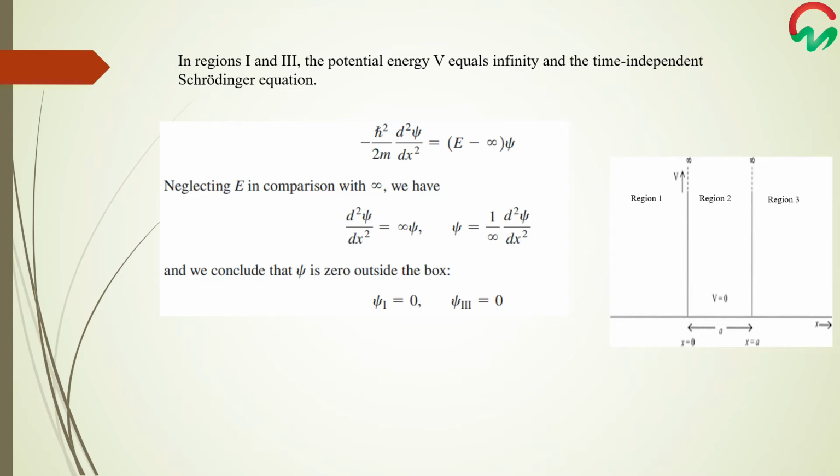So by putting potential energy equals to infinity in the time independent Schrödinger wave equation, we neglect E in comparison with infinity. So by rearranging, this equation becomes psi equals to 1 over infinity d square psi over dx square. As you know that 1 over infinity is equal to 0, so psi is 0 outside the box. So we can say that in the regions 1 and 3, the wave function does not exist.